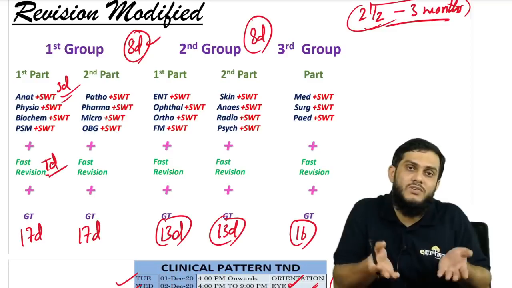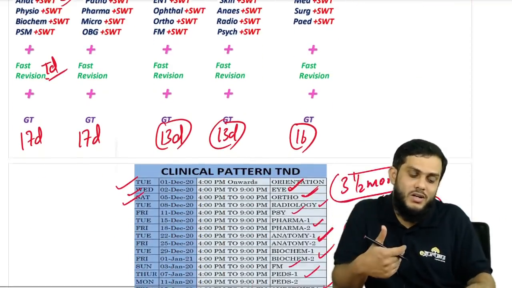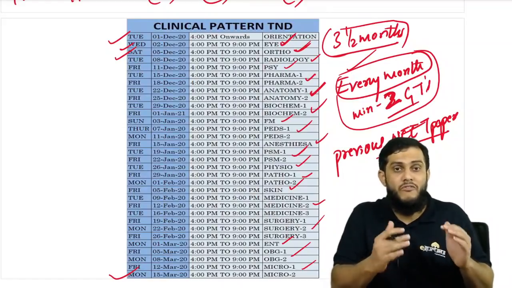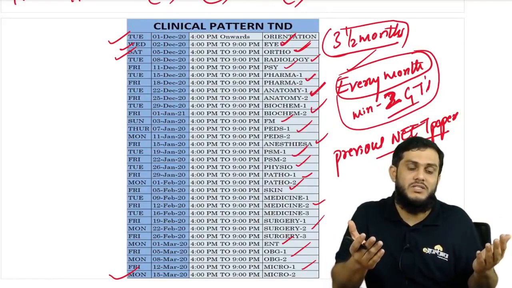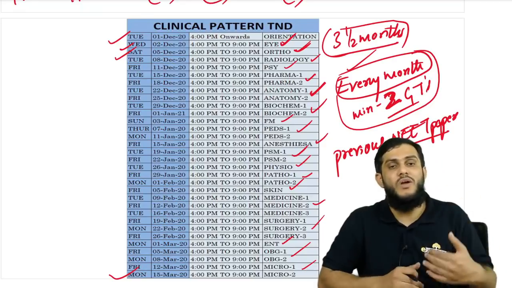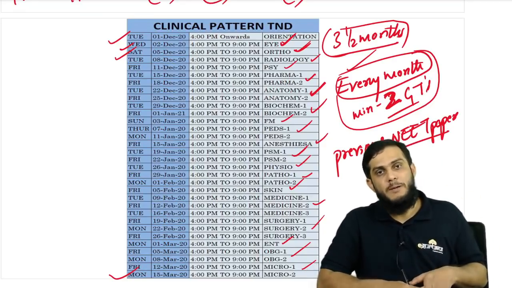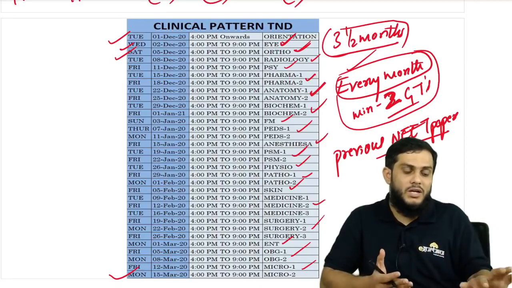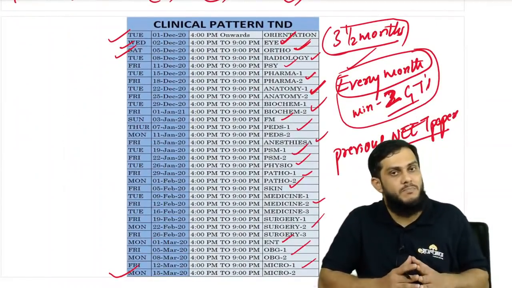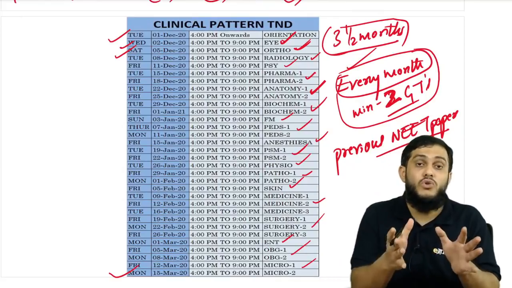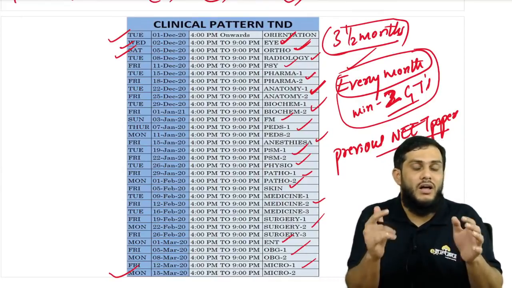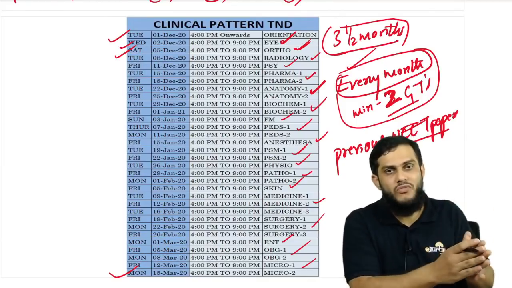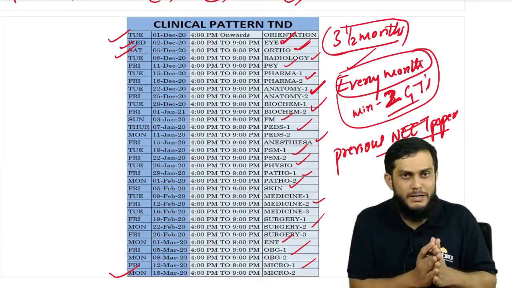So you are saying revision modified is the best plan and still you are telling us to prefer T&D. It's just because at this moment, when NEET got postponed for 4.5 months, it's very difficult to keep you on track. That's why I'm telling you to opt for T&D, right? Hope it's clear now. Regarding revision modified and fast track T&D plan, guys, it's up to you. There are a few students who say, sir, we want to integrate. I'm telling you now, don't integrate. Either follow revision modified or go with the clinical T&D.